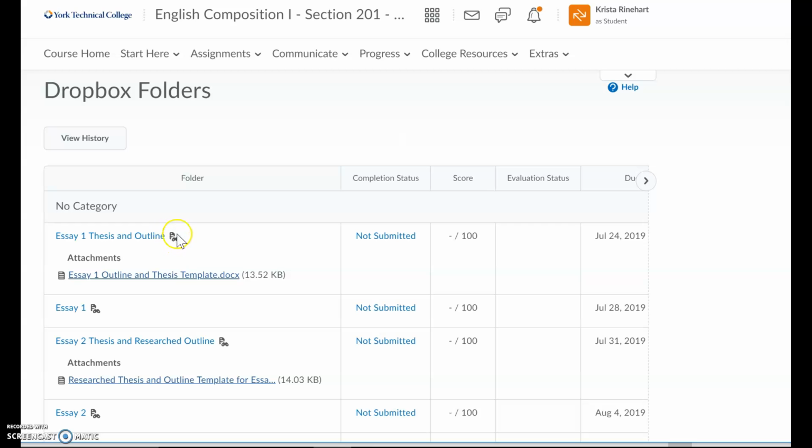This little icon right here means that your paper is being run through turnitin.com plagiarism checker. It's excellent. It doesn't miss much. So I strongly recommend that you follow guidelines for academic honesty in the course, okay?